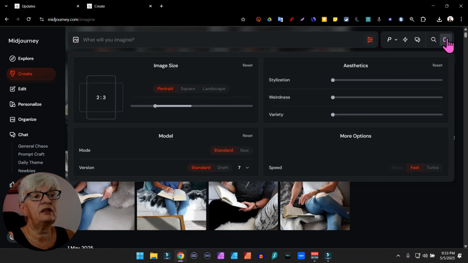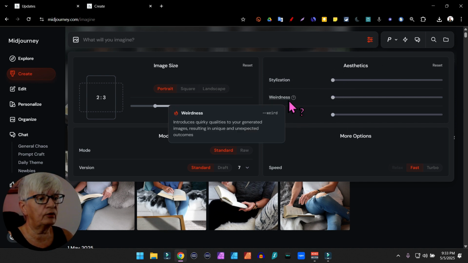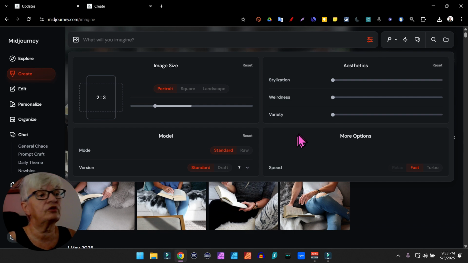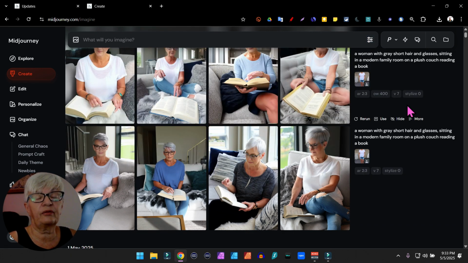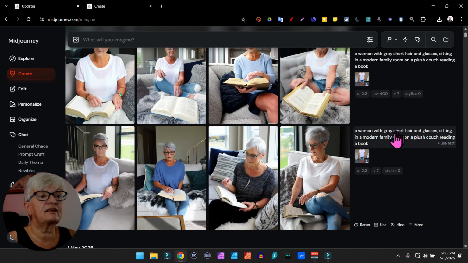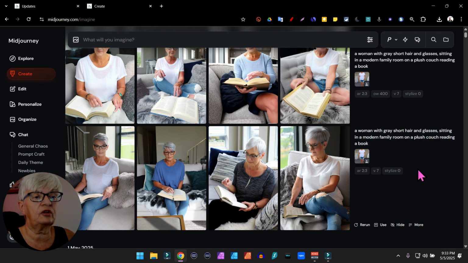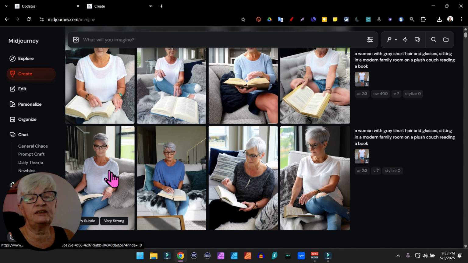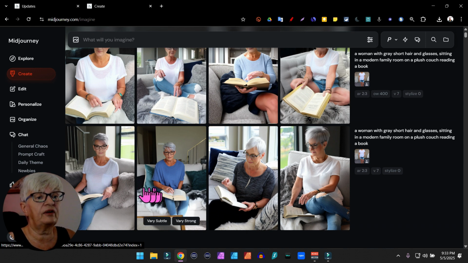You also have to make sure that you have version 7 included here, and then you can change all the other settings. In this test, I have everything down to 0, so it shouldn't affect too much what I'm doing. And I chose a 2x3 image size. As I said, I used the same prompt in all, I just changed the omni reference weight: a woman with gray short hair and glasses sitting in a modern family room on a plush couch reading a book. And these first 4 are with the default value, Omni Reference 100.